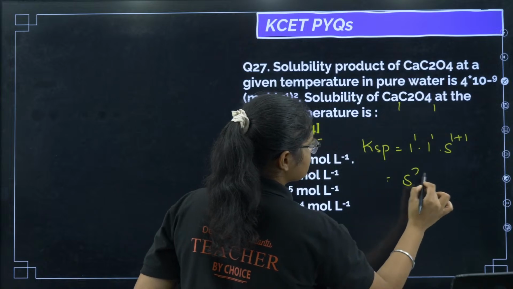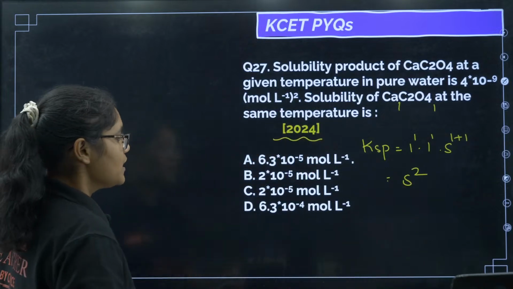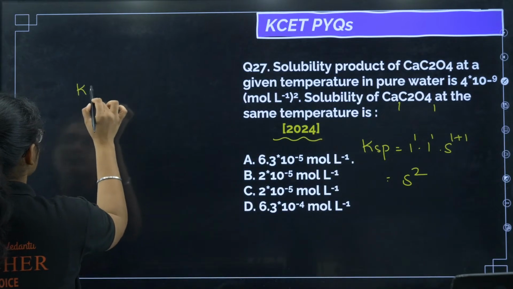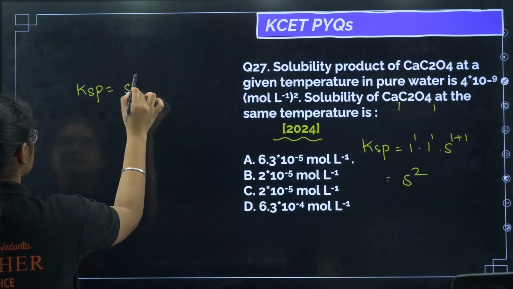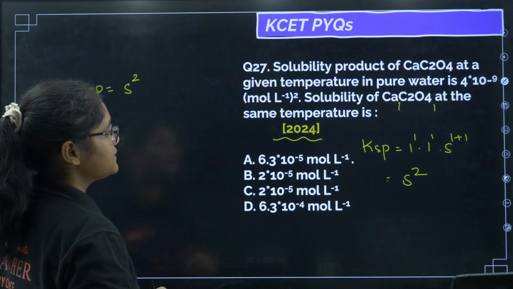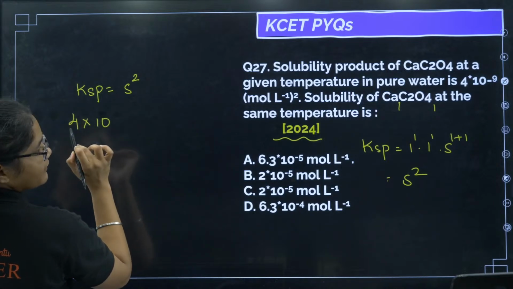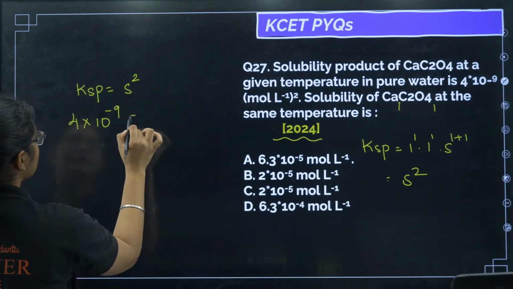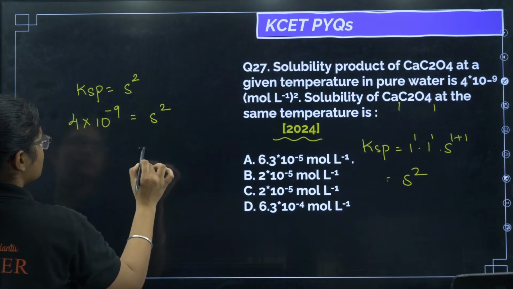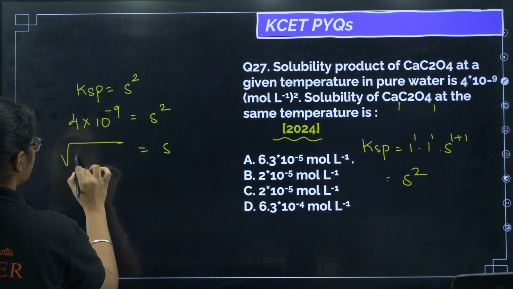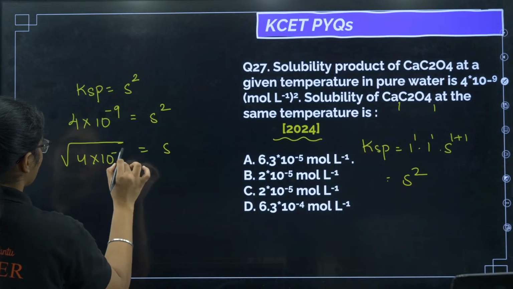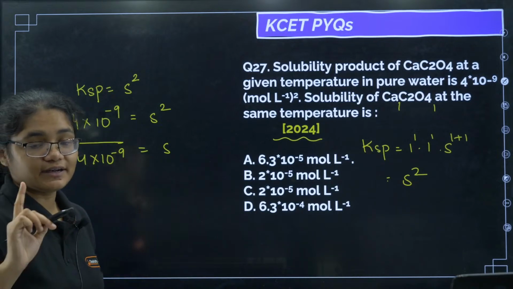So s square will be the solubility product. Now Ksp is equal to s square. So what is the value of Ksp here? 4 into 10 to the power of minus 9 is equal to s square. So what is the s value here? Root over of 4 into 10 to the power of minus 9. Now many students made a mistake here.